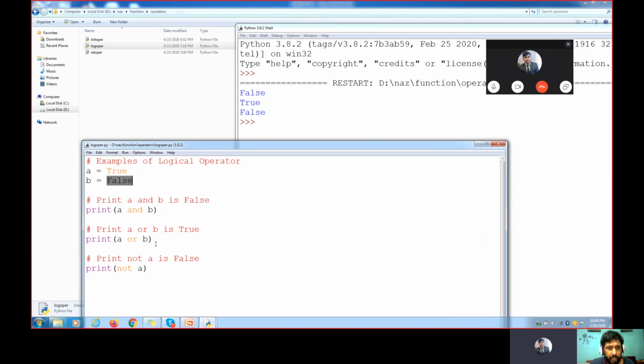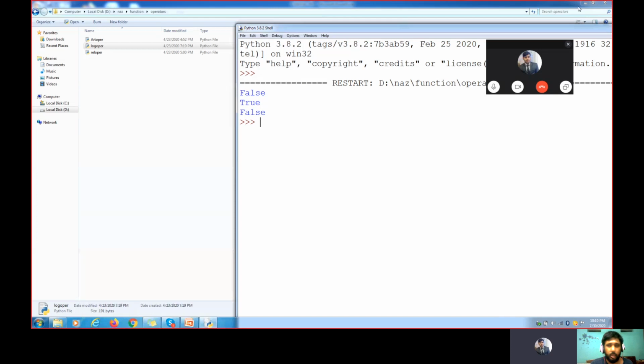Now A or B, what is happening here? If any one condition is true, it is true. Output is true. Now the opposite of that one, for example, I am putting true here. The opposite of that is what exactly? It's false. Any question till here? No. So this is all about the logical operator.